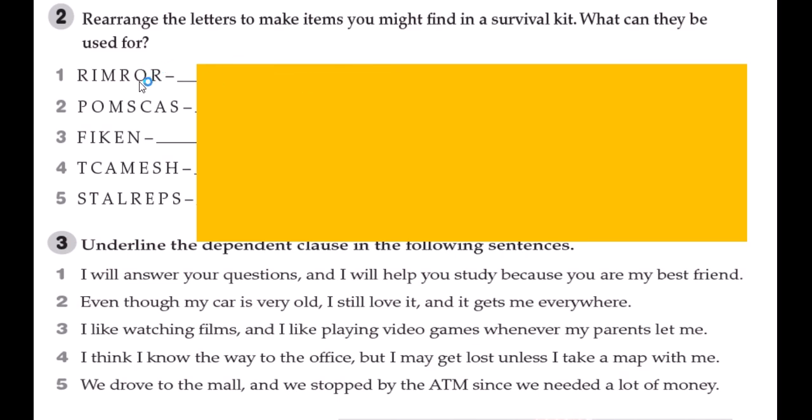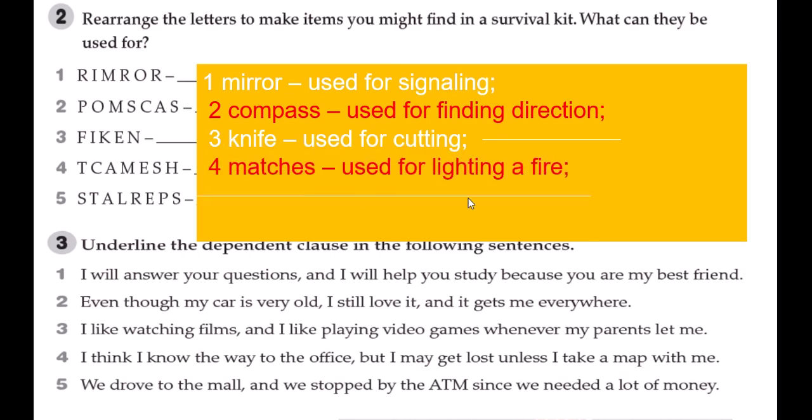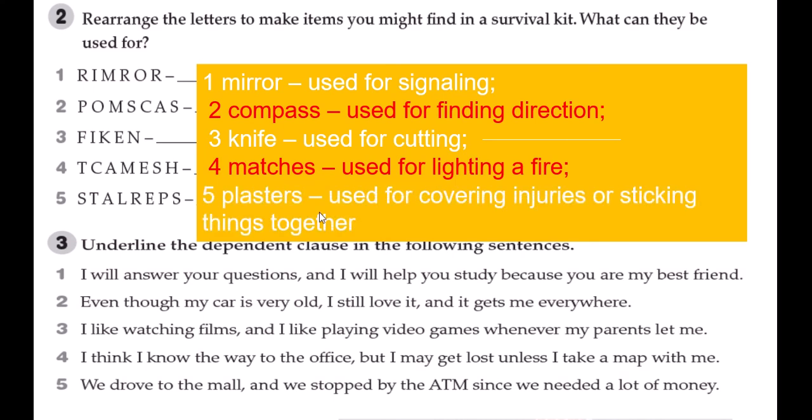Number one, it's called the mirror. It's used for signaling. Number two, compass. It's used for what? For finding direction. Yes, and this one I think it's a knife used for cutting, and matches are used for lighting a fire, and this one is plasters used for covering injuries or sticking things together.